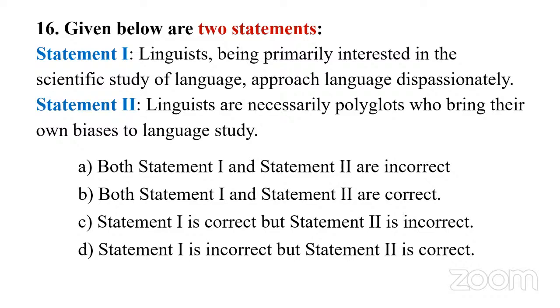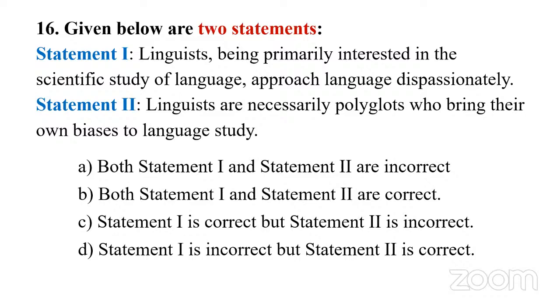So how to deal with this question? Number one, you have to ask yourself whether the first statement is true. At least if one is true, you can eliminate two options. Linguists being primarily interested in the scientific study of language approach language dispassionately. So what's the meaning? As you know, linguistics is a scientific study of language, and dispassionately, you should not bring any bias to the field. You should be neutral, objective.